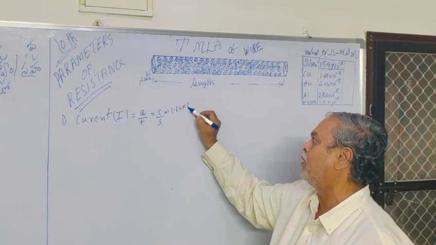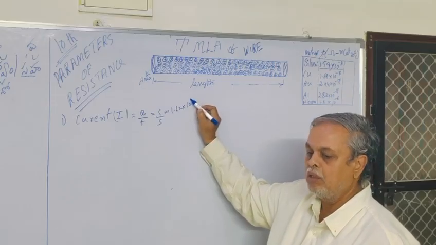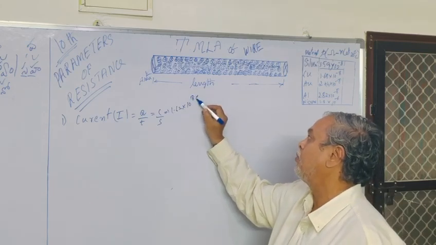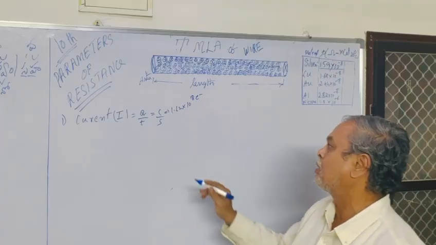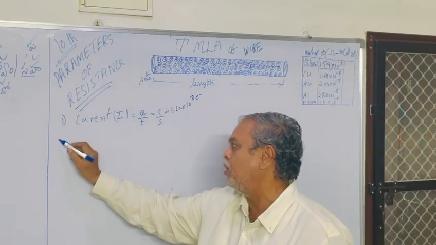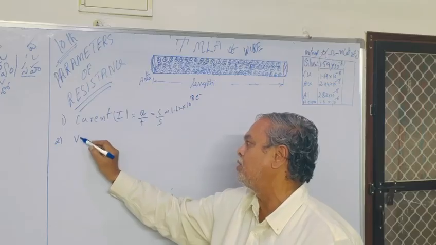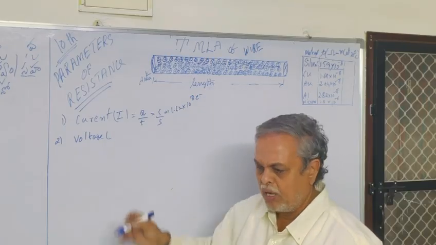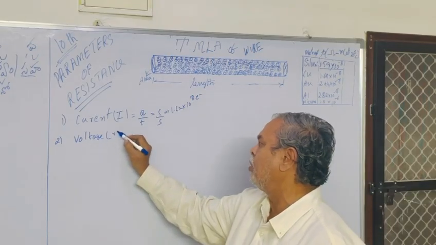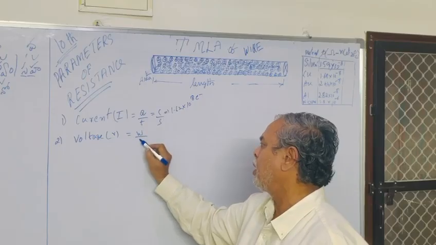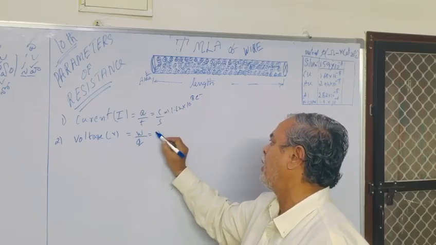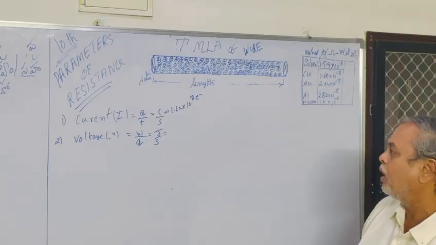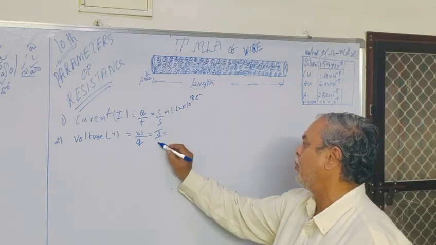1.62 into 10 to the power of 18 electrons. Already I have told you, 18 electrons. Next, I have taught you voltage. Voltage is equal to what? Write down: V is equal to work by charge, which is joule by coulomb.